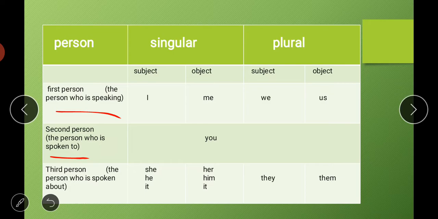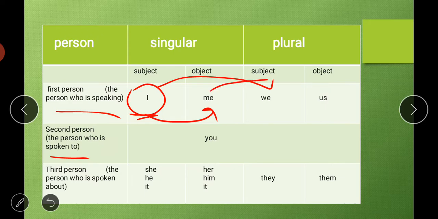So for first person pronouns, singular form, in subject form it is I, because first person means the person who is speaking. For example, if I am speaking, I will use I to denote me. So I is a subject, and when the first person is used as an object, then we use me. In plural, I will change to we and me will change to us. So in plural form these are like this.